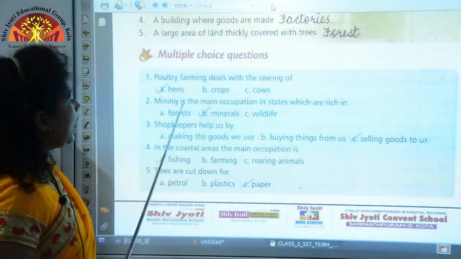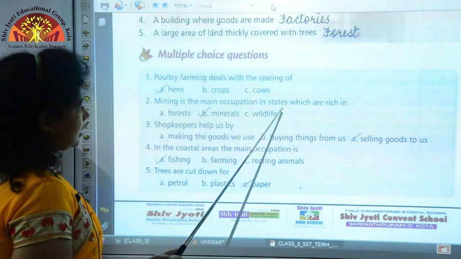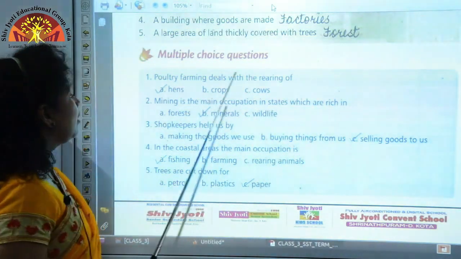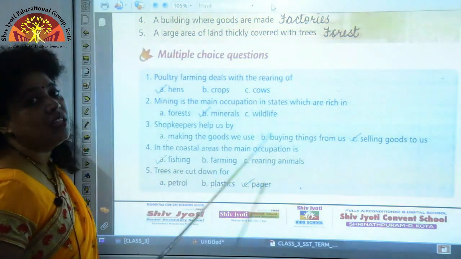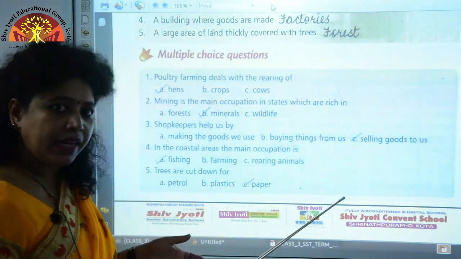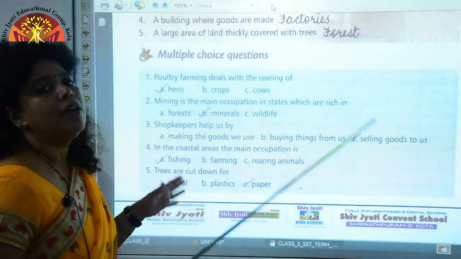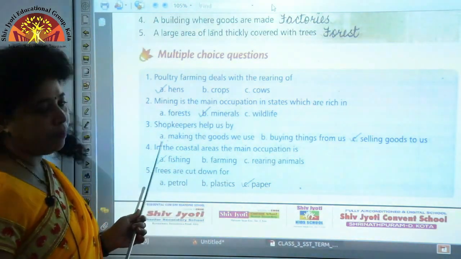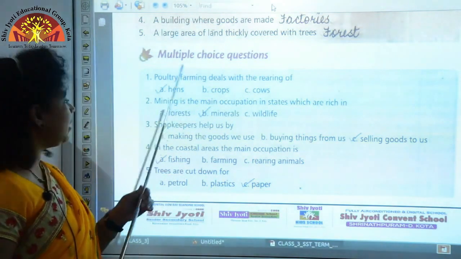Question 2, mining is the main occupation in states which are rich in minerals. Okay, so the state where minerals are available in plenty, so in those states mining is an important occupation, so the correct option is minerals.